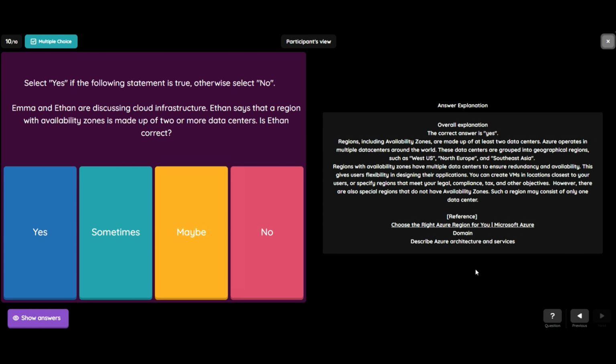You can create VMs in locations closest to your users or specify regions that meet your legal compliance needs and other objectives. However, there are also special regions that do not have availability zones. Such a region may consist of only one data center. Okay, so the correct answer is yes.